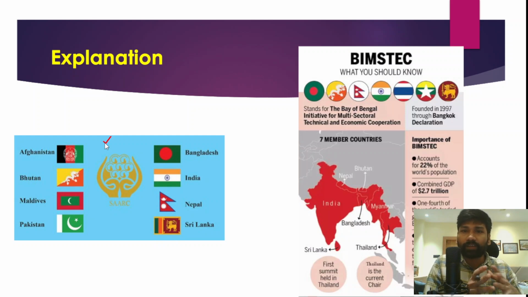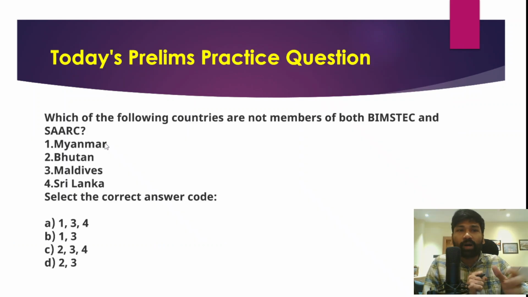But on the other hand, if you look at BIMSTEC, 7 member countries are part of it: Sri Lanka, Thailand, Myanmar, Bangladesh, India, Nepal and Bhutan. These are the 7 member countries which are part of the BIMSTEC organization. You just remember what are the member countries of BIMSTEC and what are the member countries of SAARC regional organizations. Now we'll try to answer this question.